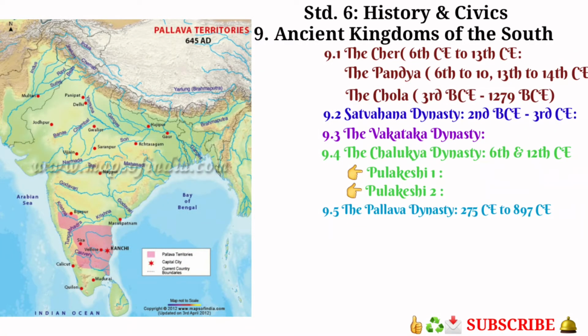Mahendravarman was an able Pallava ruler. Yes, the period of Mahendravarman was 600 to 630 CE. Okay, students, he was considered an able Pallava ruler. He expanded the Pallava kingdom. He was also a playwright.